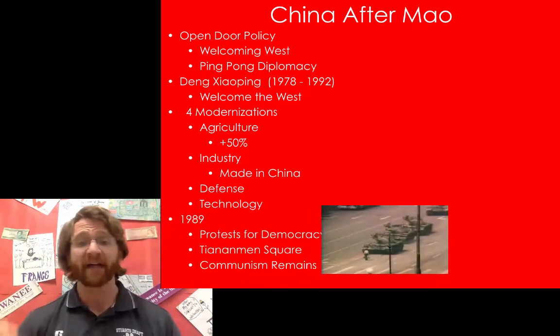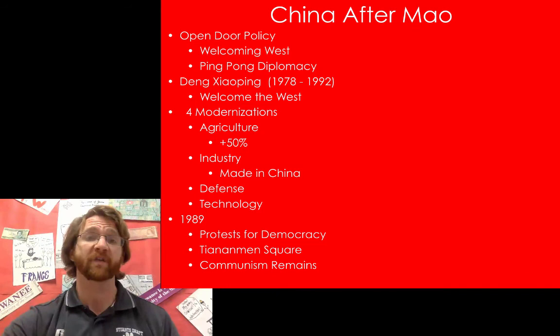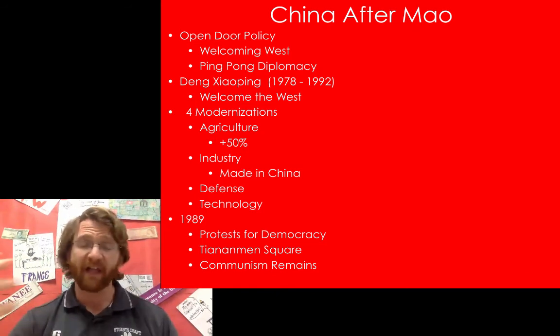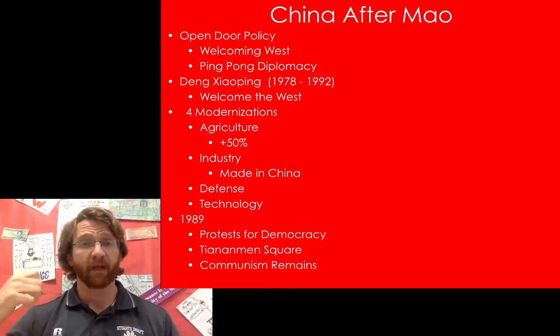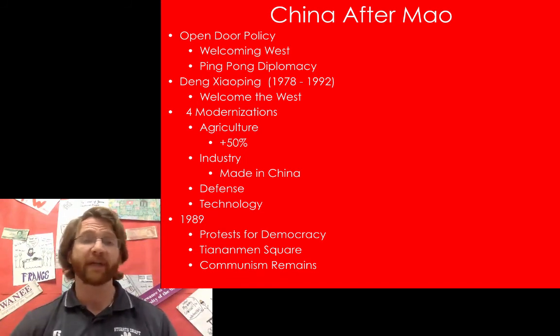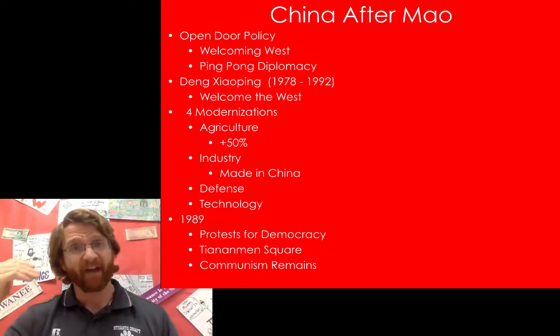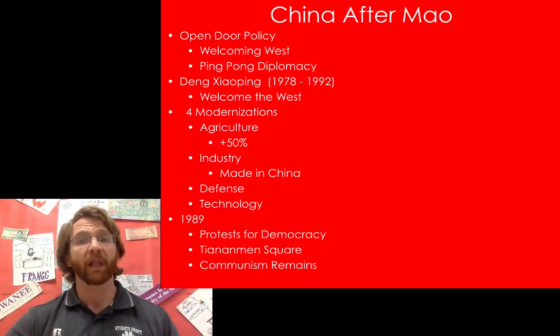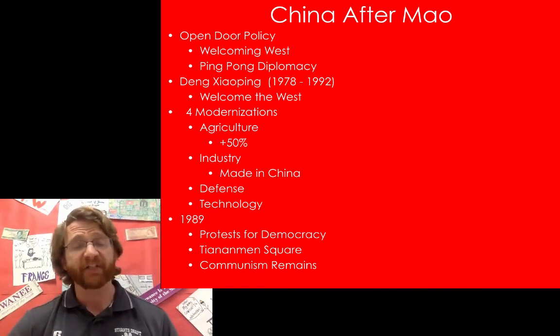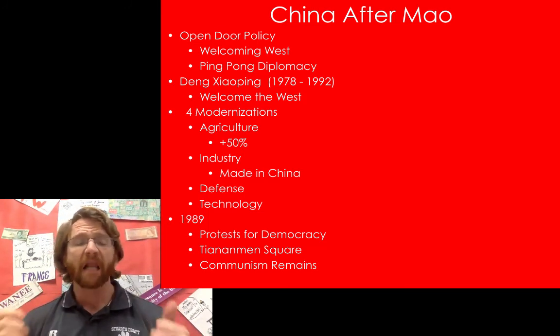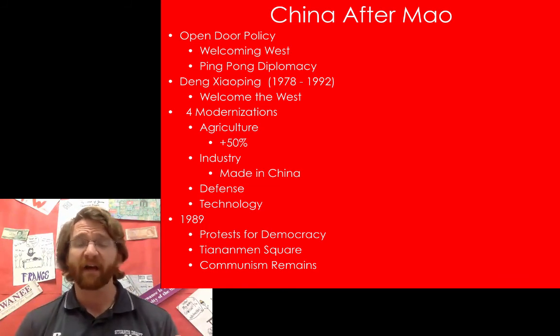And these came to a head with a guy who protested and went and stood in front of tanks. But the problem was lots of the protesters were killed. Eventually, the protest dissolved and communism remained in power. The important thing to remember about China is that they do now have a mixed economy with less state planning or less government planning and communism economically. But politically, China is still a communist country, politically still controlling a lot of the say in government that people have, limiting the say in government that people have, as China remains a communist government.